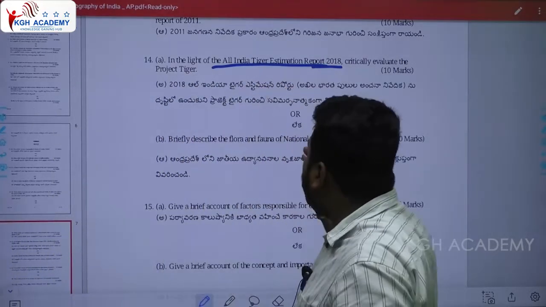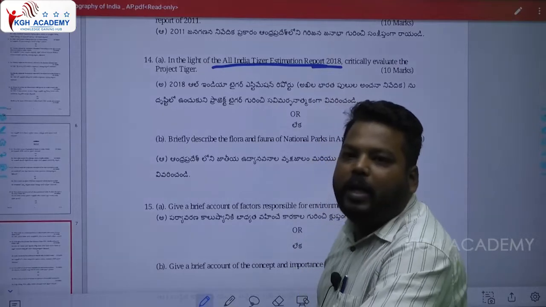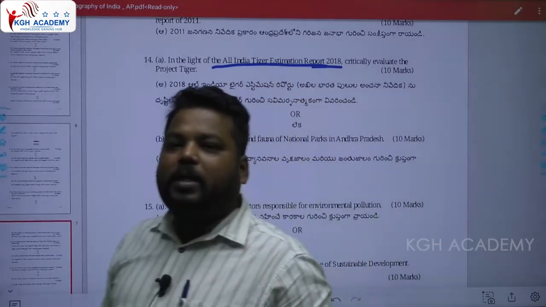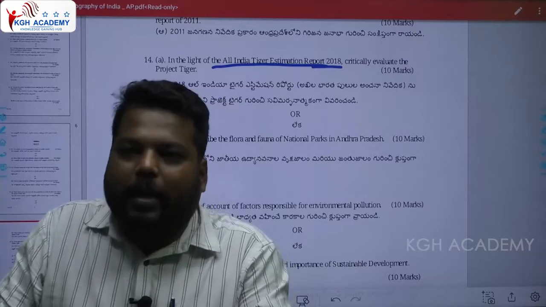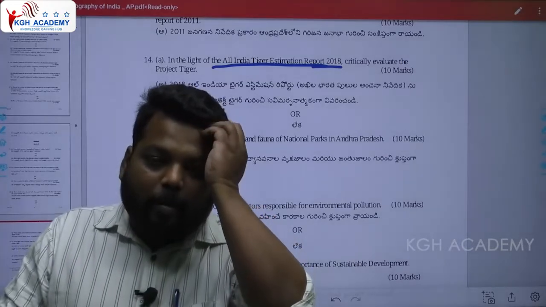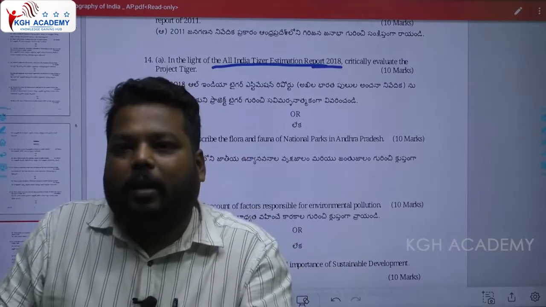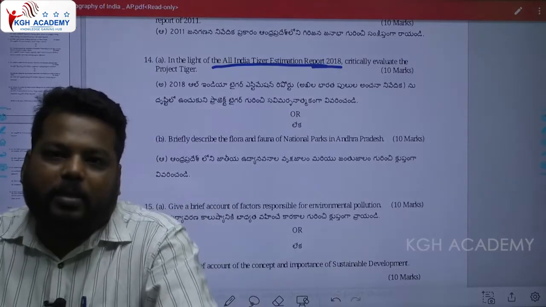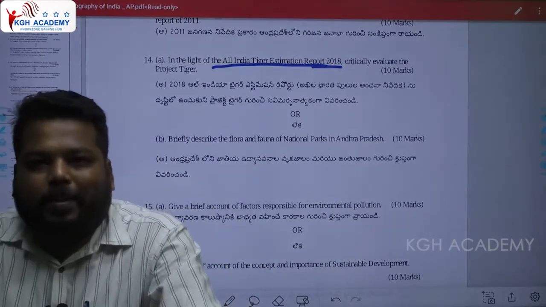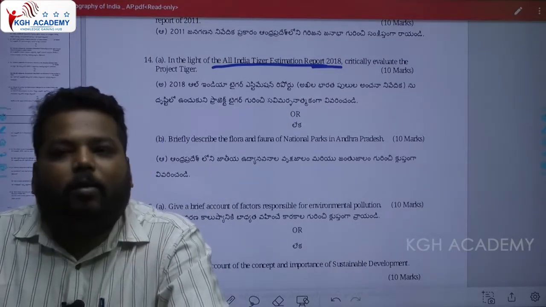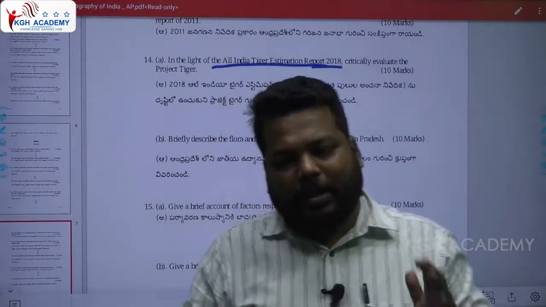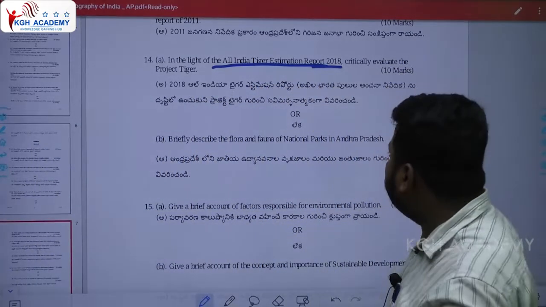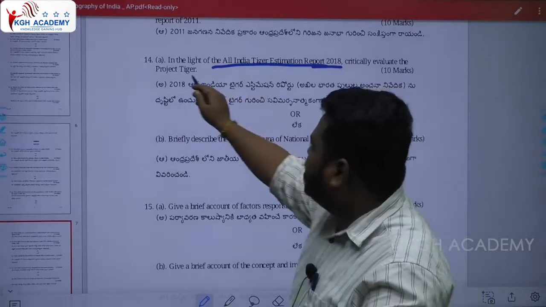There was an estimate made in 2018 related to the tiger population, showing how much the tiger population has increased in India, and why in some regions there is still a decrease in the growth rate of the tiger population. Questions generally come from those aspects, so we need to follow them 100% clearly. So, critically evaluate Project Tiger.